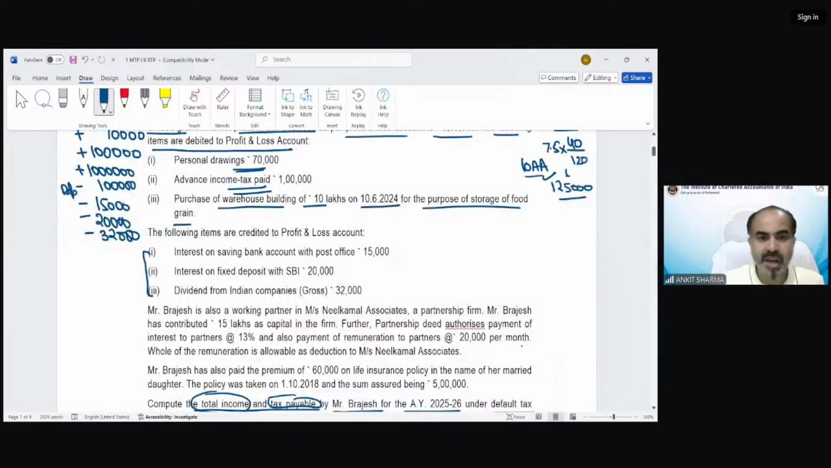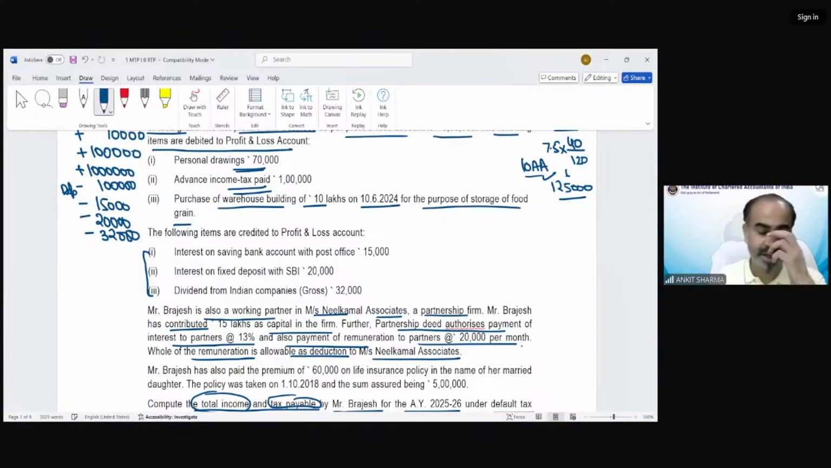Now the information is regarding Mr. Brajesh, who is also a working partner in Messrs. Nilkamal Associate, a partnership firm. Mr. Brajesh has contributed 15 lakh as capital in the firm. Further, the partnership did authorize payment of interest to partners at 13% and also payment of remuneration to partners at 20,000 per month. Whole of the remuneration is allowable as deduction to Messrs. Nilkamal Associate. So in case of interest, we know 12% is allowable. And in case of remuneration, the question already explained to you that the full amount of remuneration has been allowed.